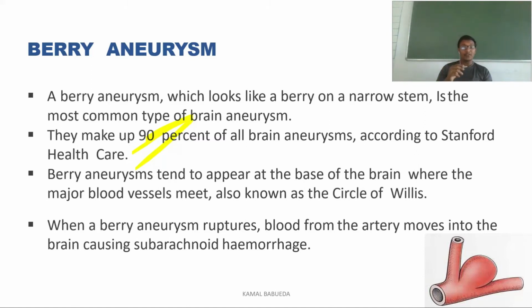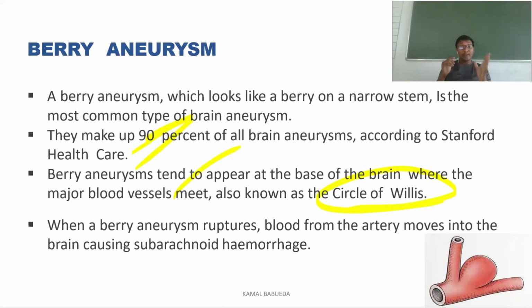The berry aneurysms appear at the base of the brain where major blood vessels meet. These major blood vessels are called the circle of Willis in the brain. If you study the anatomy and the blood circulation of the brain, you can understand what the circle of Willis is. If you have queries, you can refer to the anatomy textbooks. When a berry aneurysm ruptures, the blood from the artery moves into the brain, causing subarachnoid hemorrhage, meaning the internal bleeding that occurs in the brain is called subarachnoid hemorrhage.